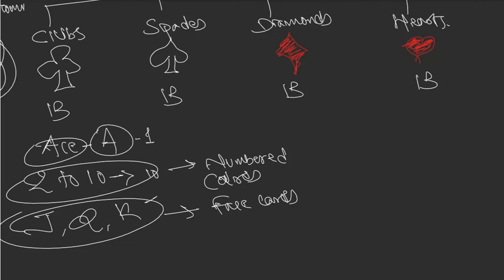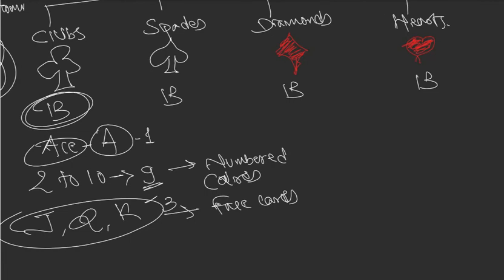If you can see here, the numbered cards from 2 to 10 are 9 in number. I'm sorry, I made a horrible mistake over here. The numbered cards are 9 in number and the face cards are 3. So 9 plus 3 is 12, plus 1 ace is 13. A total of 13 cards are in every suit. Clubs have ace, 2 to 10 and jack, queen, king. Spades have the same cards, diamonds have the same cards, hearts have the same cards.